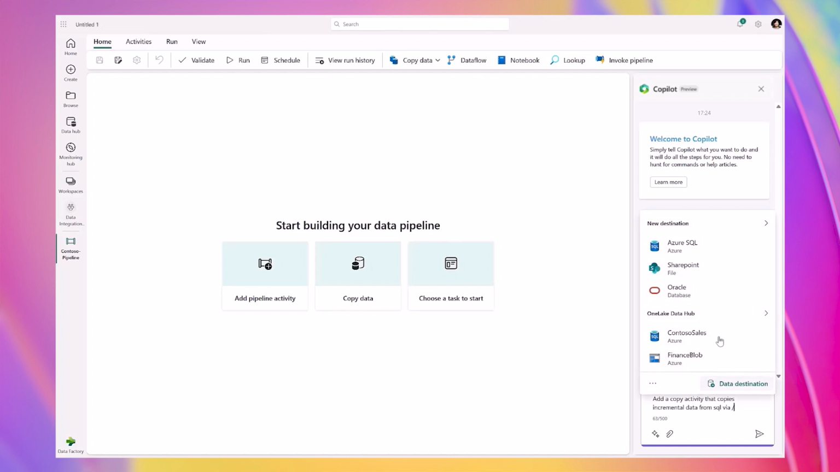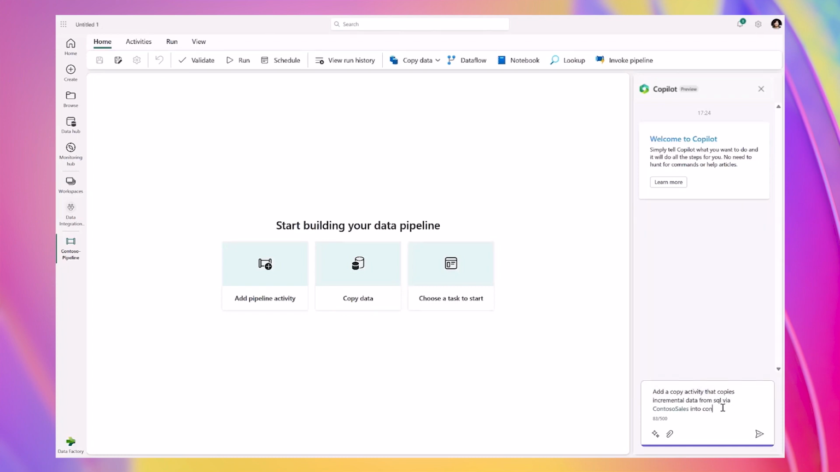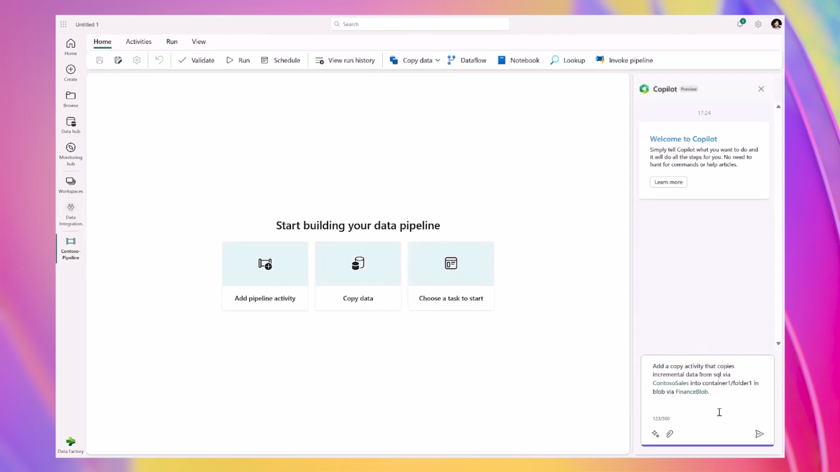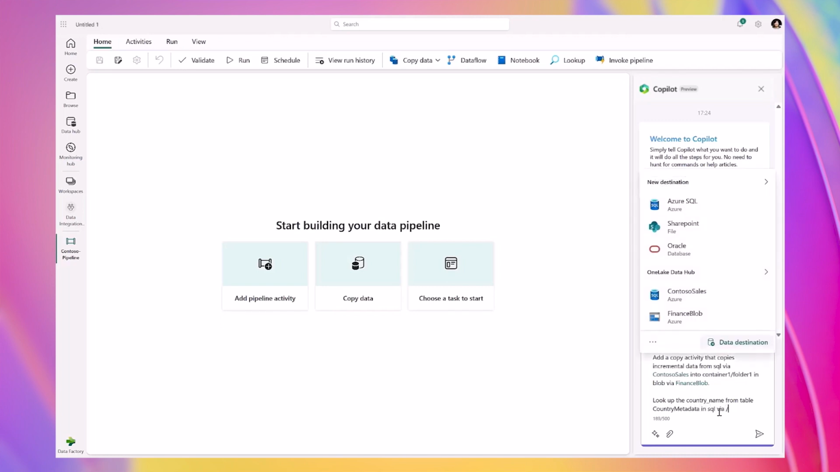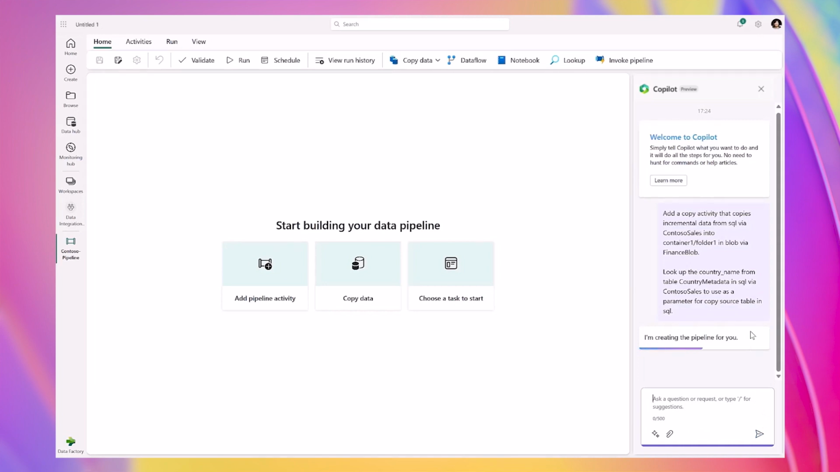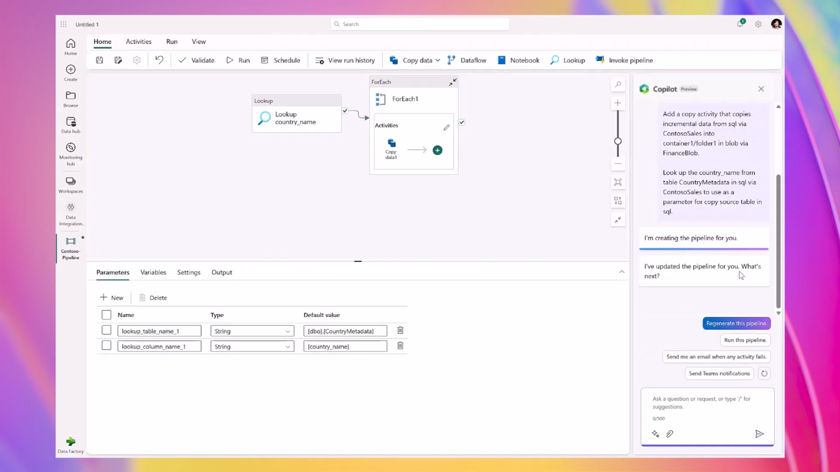The Copilot smartly provides a list of connections, and we don't have to remember the exact name of the connection, making you more productive. Let's choose Contoso Sales SQL and Finance Blob Storage. We can also request Copilot to perform additional activities to help us build a metadata-driven pipeline, such as looking up the country name column from the country metadata table to obtain the source tables based on the listed countries. This command will immediately create activities on the canvas, including lookup, for each, and a well-parameterized copy activity.